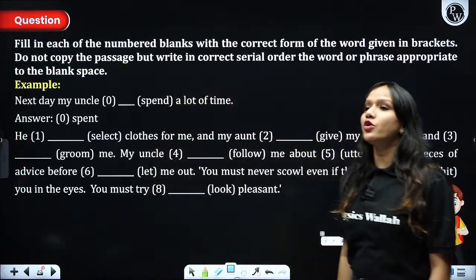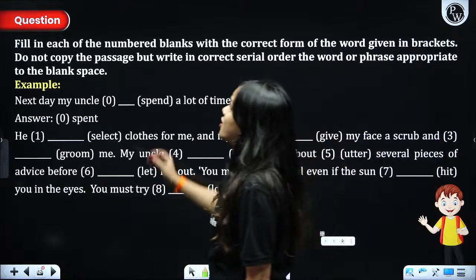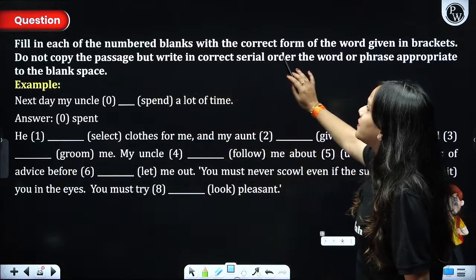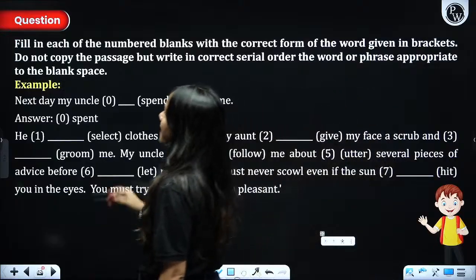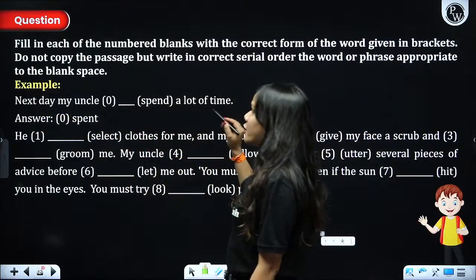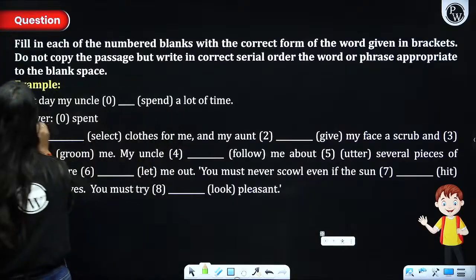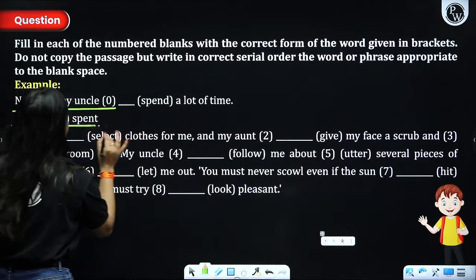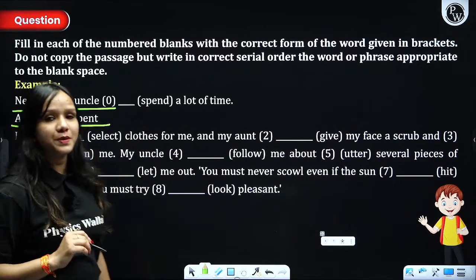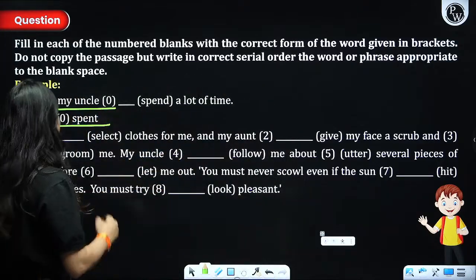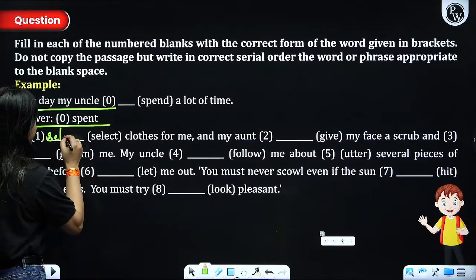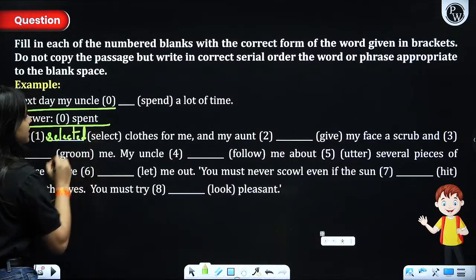Next one. Now we are going to do the fill in the blanks. Fill in each of the numbered blanks with the correct form of the verb given in the brackets. For example, next day my uncle spent a lot of time. This has already been given to you people. Now you are supposed to answer the next. He selected clothes for me, right?